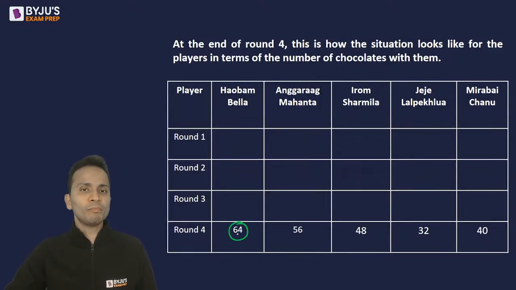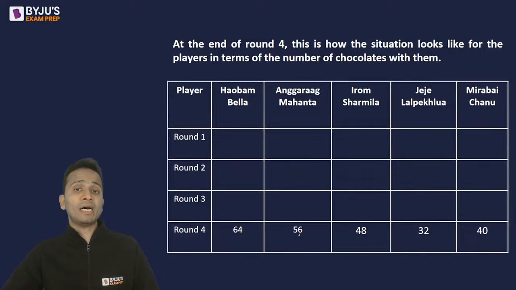So in round 4, Bella has 64. In round 3, can Bella have 128 chocolates? No, it cannot be, because 64 is the maximum number of chocolates that anyone could have in any round. So it was not Bella who distributed the chocolates equally among the other players, right?